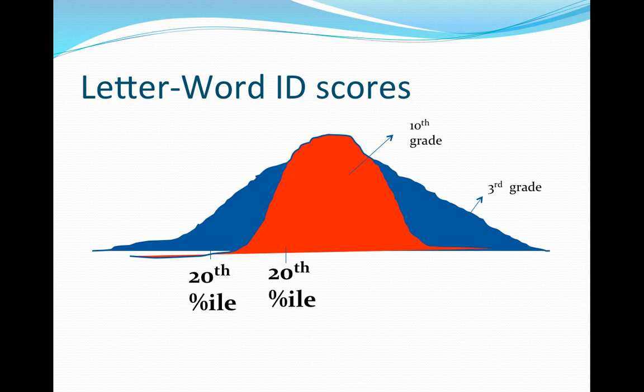That student at the 20th percentile scored as well as or better than 20% of the students in the norm sample. Let's look where 20th percentile might fall in each of our distributions. In order for 20% of our scores to be below our student, the 20th percentile falls closer to average for our 10th grader versus our 3rd grader. Our 3rd grader will be farther from average classroom work. Thus, we could assume that doing grade level work would be more difficult for our 3rd grader whose below average skills might mean she is barely reading.